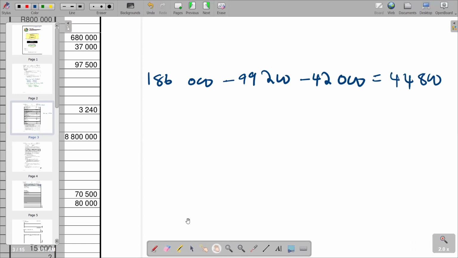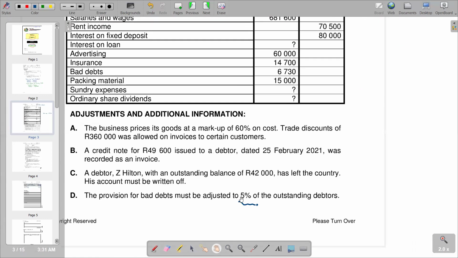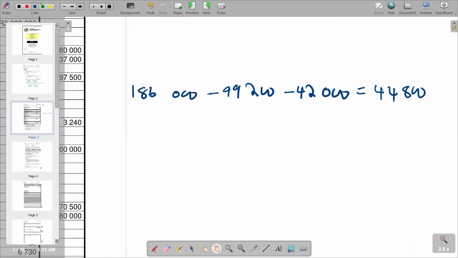Then that's the balance that you are going to use to calculate using your 5%. So we are just simply going to say 5% is 5 over 100, and then you multiply by 44,800. You see what we get. So 44,800 times 5%, as a decimal 0.05, and we get 2,240.